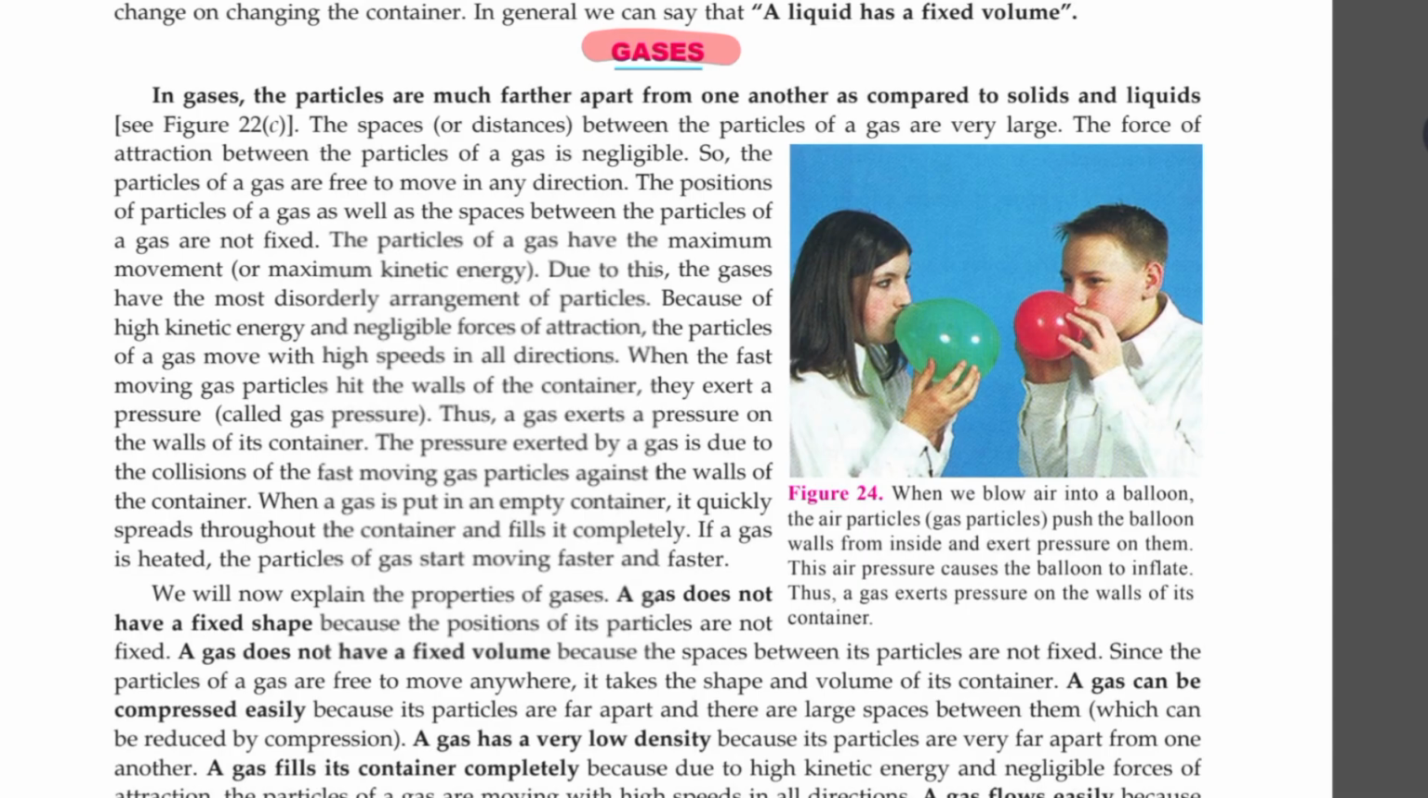So the particles of gas, they have what? Negligible force of attraction, minimum. So they have maximum distance apart. Now they have maximum interparticle spaces. See, the spaces of the particles are not fixed also, and they are maximum apart. They move at a maximum rate and have maximum kinetic energy.